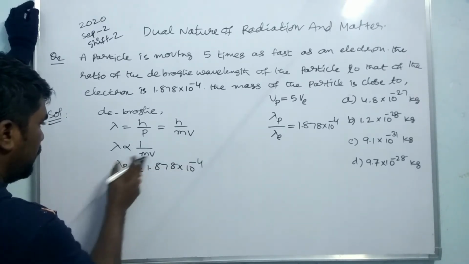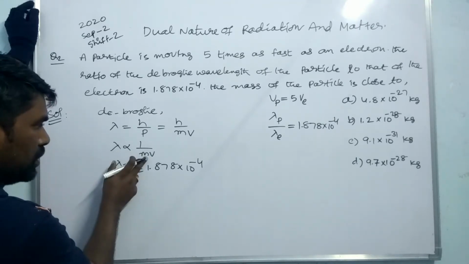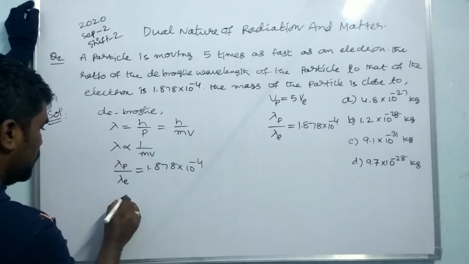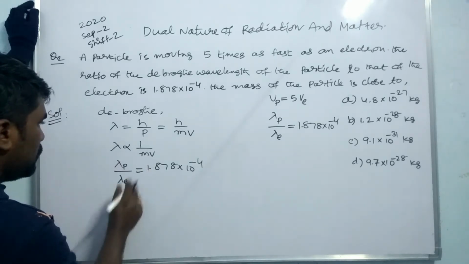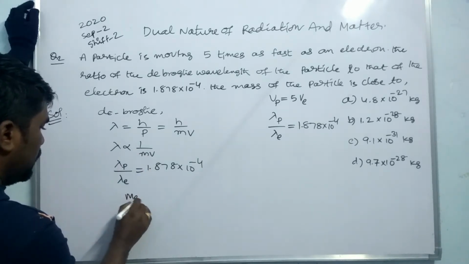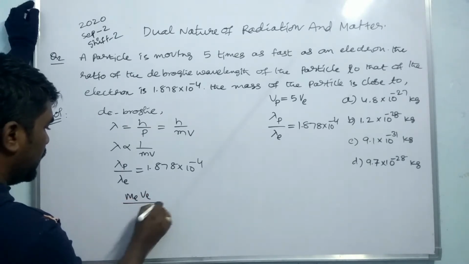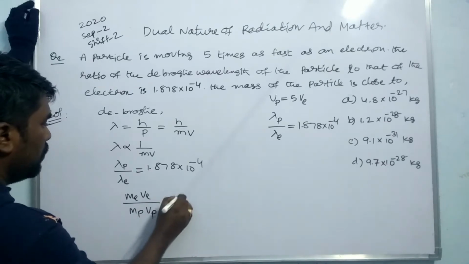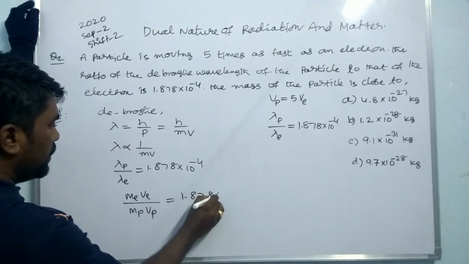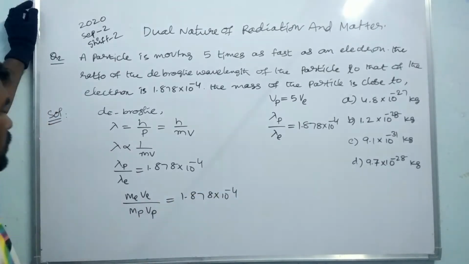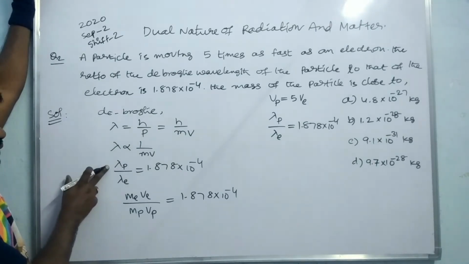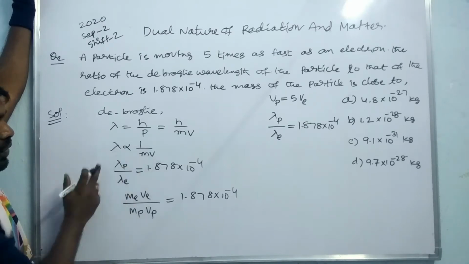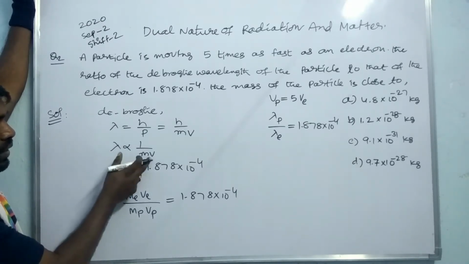Lambda is inversely proportional to mass into the speed or velocity. It can be written as me ve by mp vp, equal to 1.878 into 10 to the power minus 4. Lambda p is inversely proportional to mp vp, and lambda e is inversely proportional to me ve.